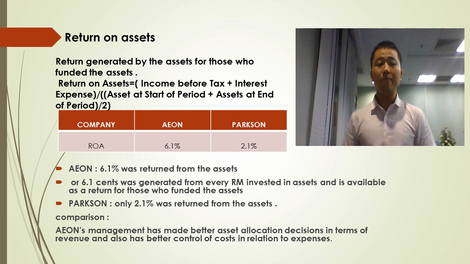The difference between the two companies may be because AEON's management has made better asset allocation decisions in terms of revenue and also has better control of costs in relation to expenses.